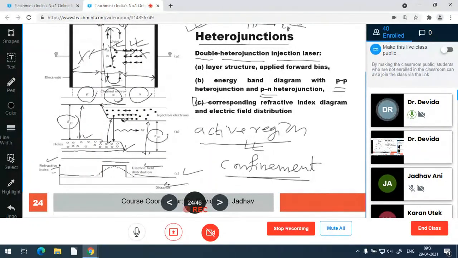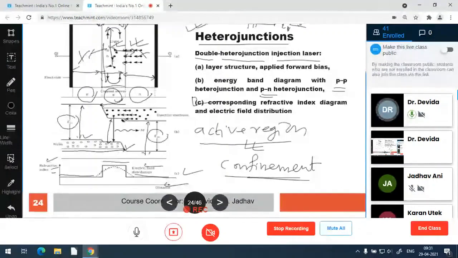Once the atom emits the photon, it goes into the lower energy state. This electrical pumping again makes that atom go into the higher energy state. Atoms go from lower to higher energy state with the help of electrical pumping, and due to the interaction of the external photon, they again come from higher level to lower level, emitting the photon.